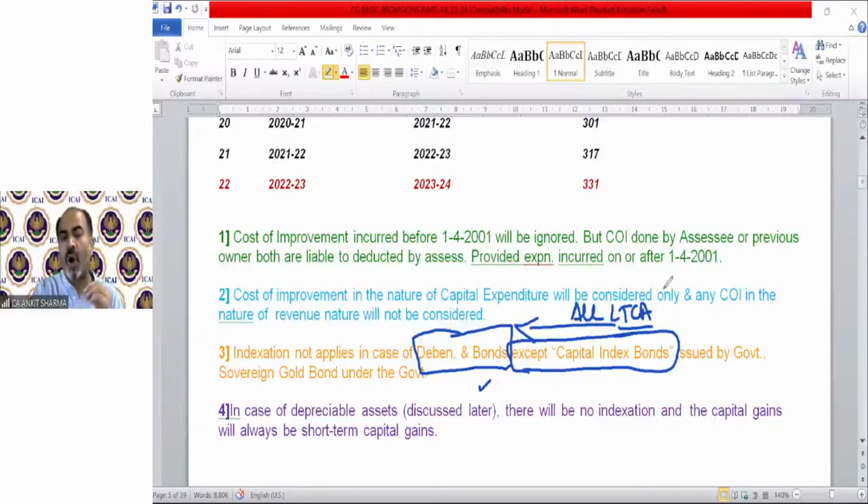So we can say on all long-term capital assets we can apply the concept of indexation, except debentures and bonds. But the capital index bond is liable to indexation. So this is technically an exception of the exception. Except for capital index bonds, no bonds and debentures are liable for indexation. In case of depreciable assets, there will be no indexation. In case of depreciable assets, the indexation concept is again not applicable. Why is it not applicable? We will discuss under section 50.